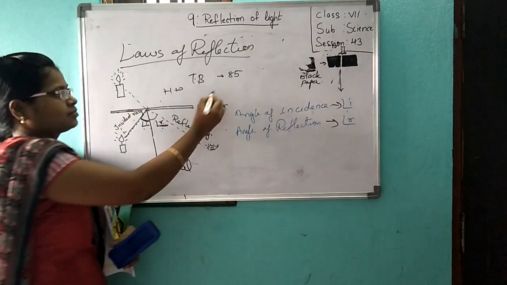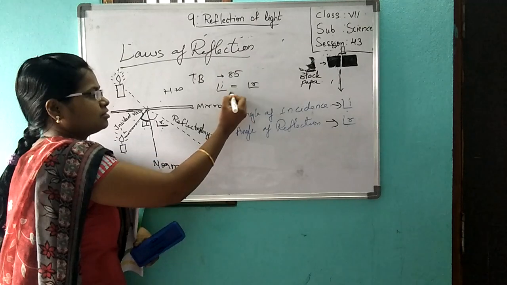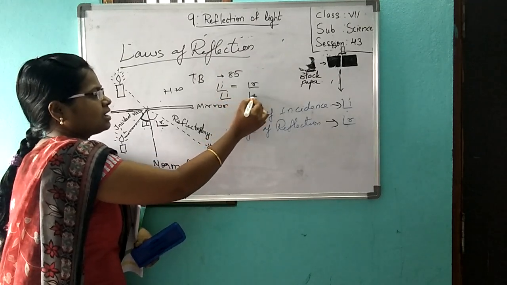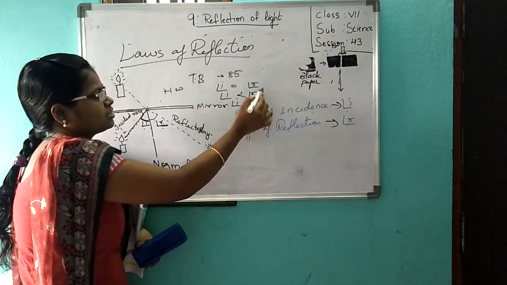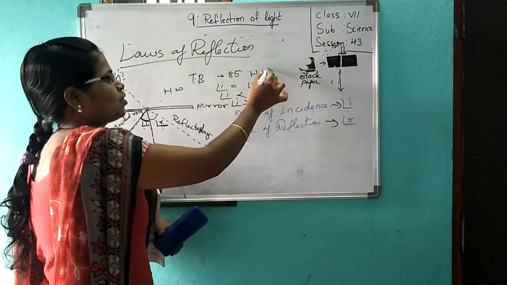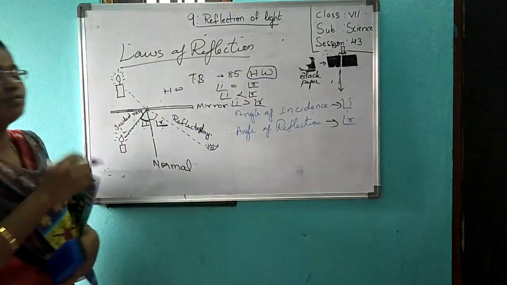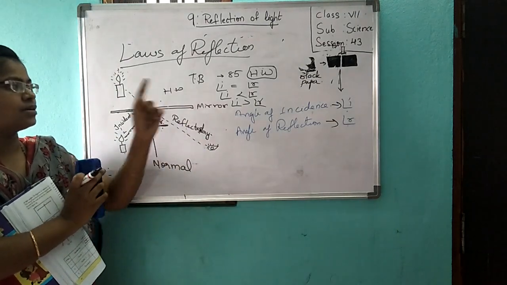Can you tell whether angle I and angle R are equal? Angle I and angle R are less than or greater than, you have to tell me. From this, which is correct, you have to send me. This is your homework. Don't read from the textbook. If you read, you will get it. If you have understood this, you can answer that.